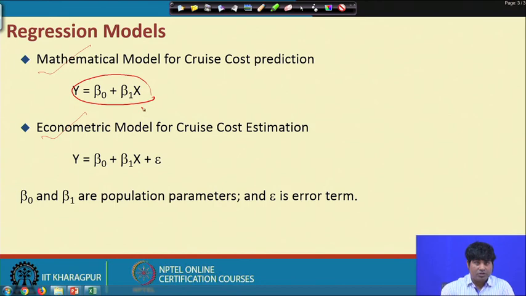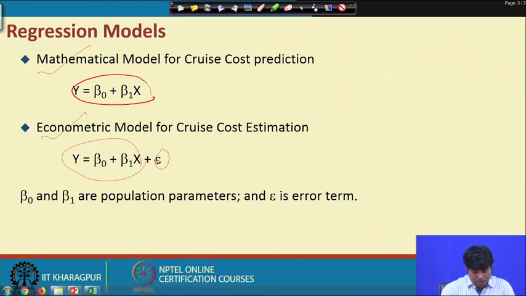But in the context of the econometric model, in addition to y equal to beta 0 plus beta 1 x, we have an epsilon, and for that we need to clarify.